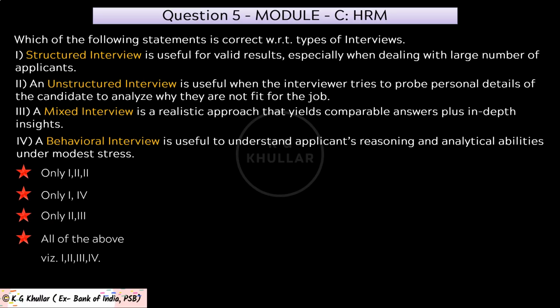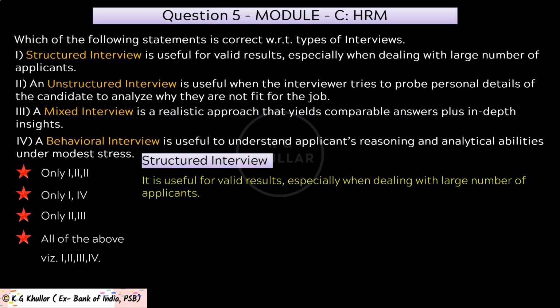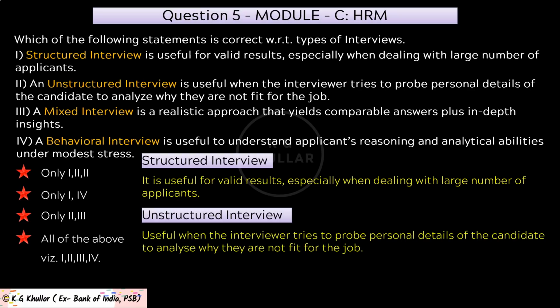Now friends, this question is related to recruitment, and in recruitment, as you know, interview plays a very important role. Now interviews can be of various types. So first is structured interview. Now it is useful for valid results, especially when dealing with large number of applicants. Then next is unstructured interview. Now this type of interview is useful when interviewer tries to probe personal details of the candidates to analyze why they are not fit for the job.